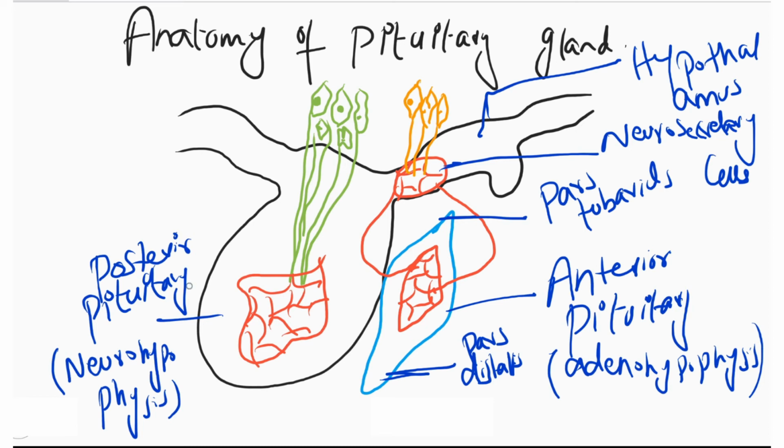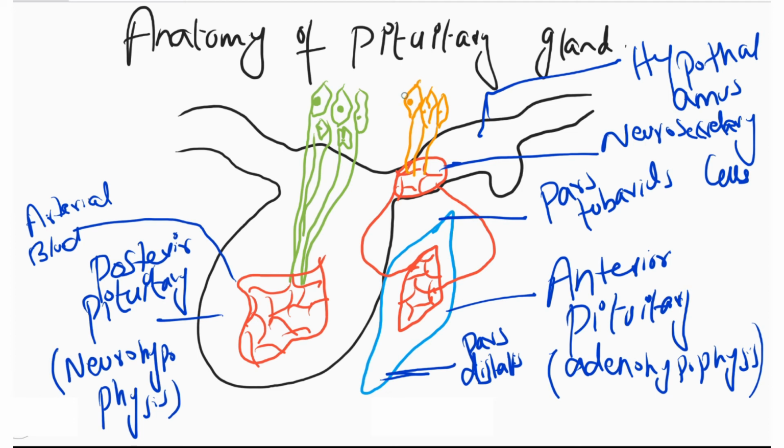And the posterior pituitary consists of arterial blood and secretory neurons that are unmyelinated, lacking a sheath of fatty insulation.